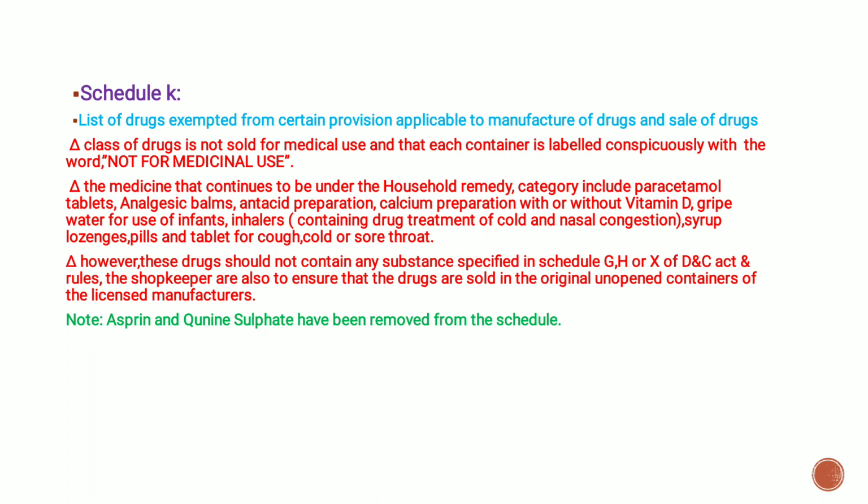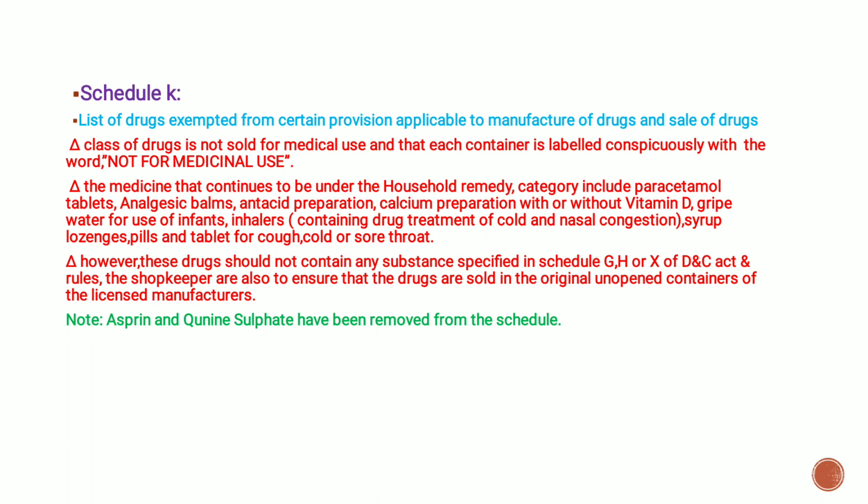These are medicines that continue to be under the household remedy category, including paracetamol tablets, analgesic balms, antacid preparations, calcium preparations with or without vitamin D, gripe water for use of infants, inhalers, syrups, lozenges, pills and tablets for cough, cold or a sore throat. All these are examples that come under Schedule K.